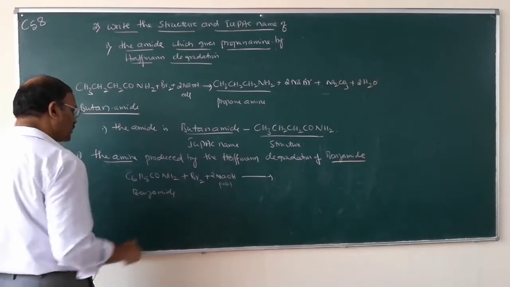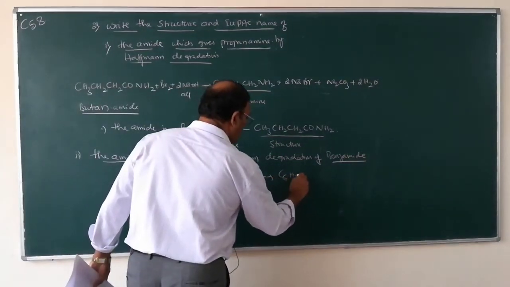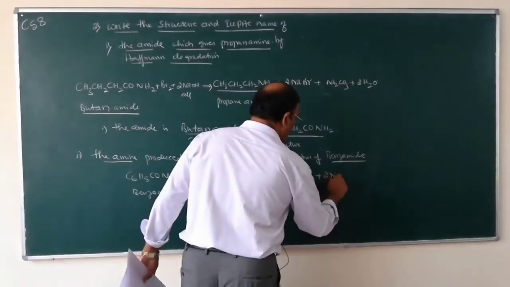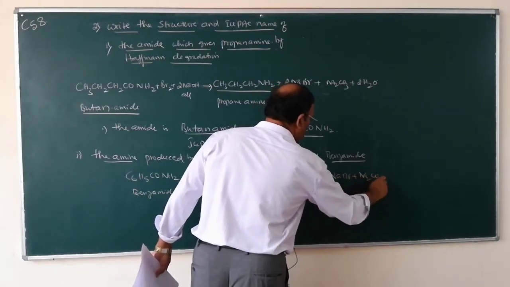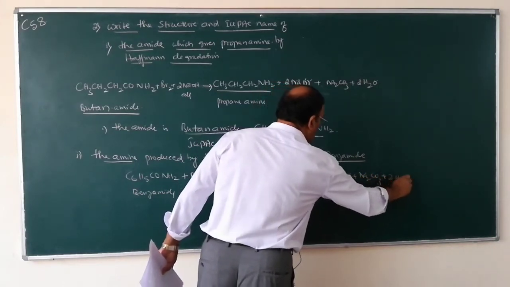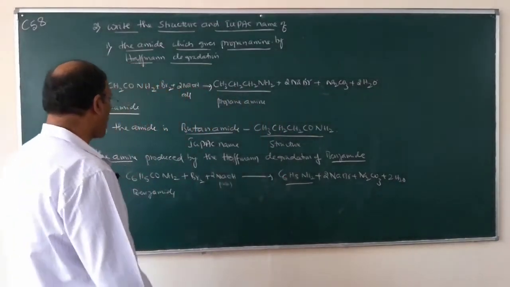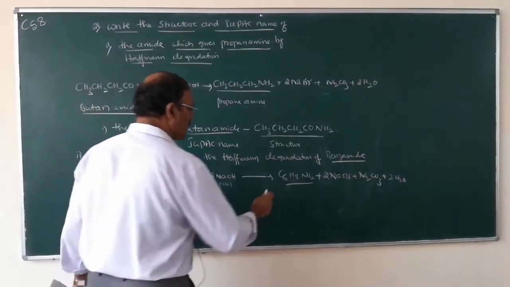CO goes out. You will get C6H5NH2 plus 2NaBr plus Na2CO3 plus 2H2O. So what is the amine obtained here? When benzamide is subjected to Hofmann degradation, you will get this.